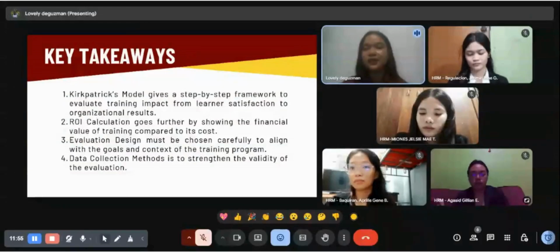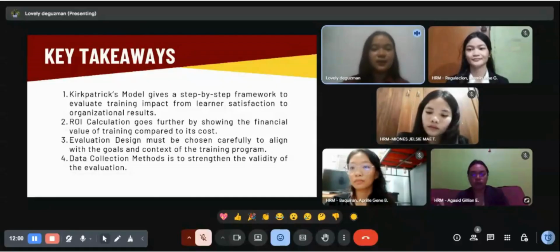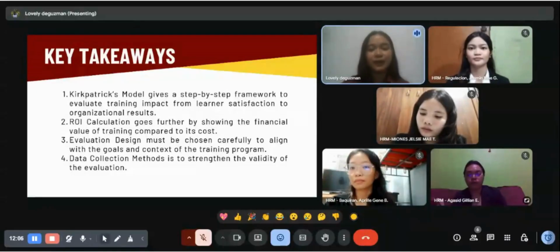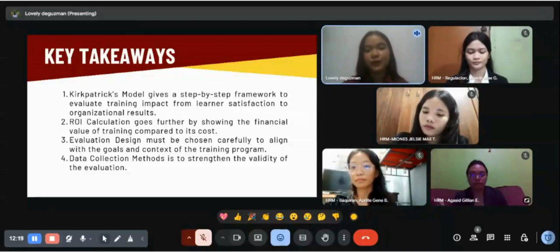So next, we proceed to our key takeaways. Number one, Kirkpatrick's model gives a step-by-step framework to evaluate training impact from learner satisfaction to organizational result. Second, return on investment calculation goes further by showing the financial value of training compared to its cost.